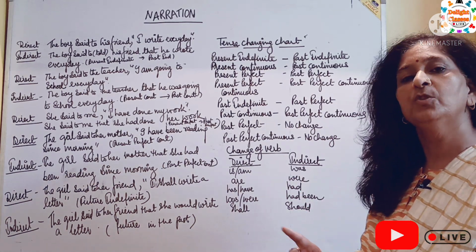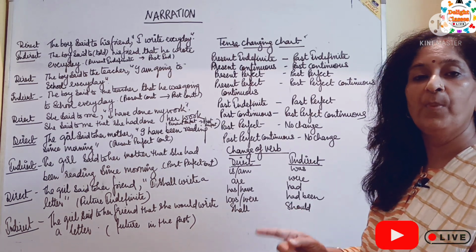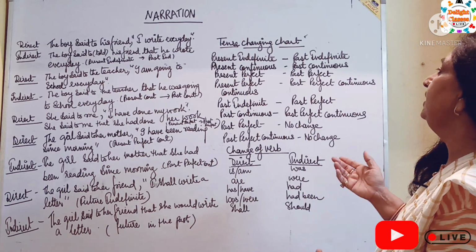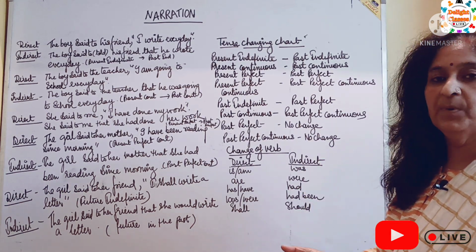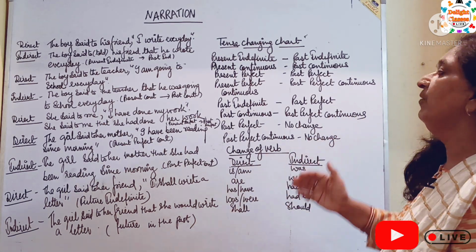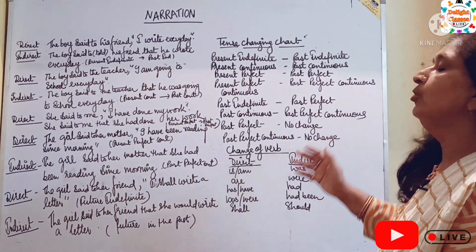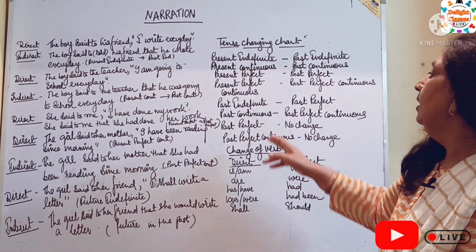Present indefinite into past indefinite. Present continuous into past continuous. Present perfect into past perfect. Present perfect continuous into past perfect continuous. Past indefinite into past perfect.